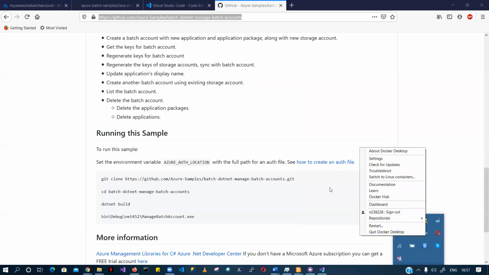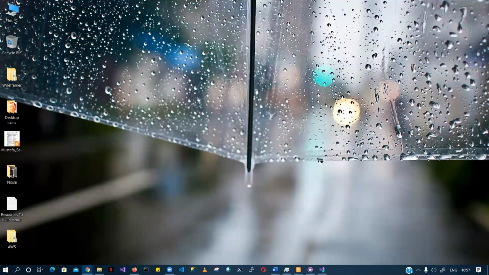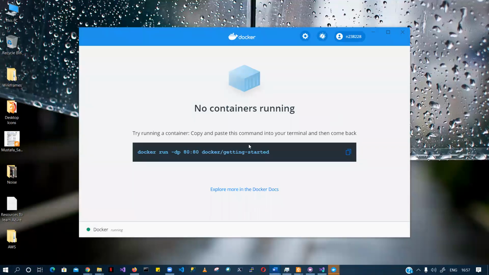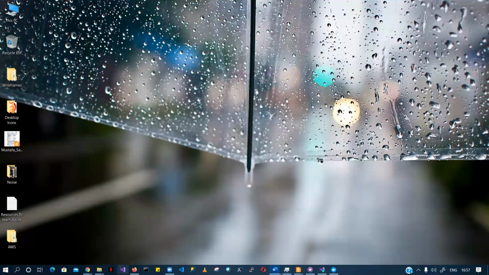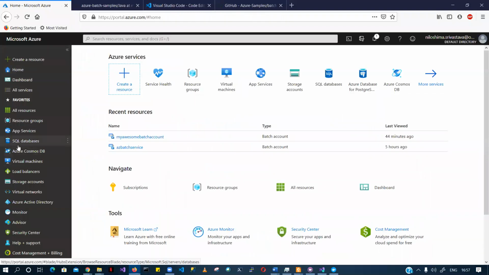Now I have this Docker Desktop which is already running on my machine. If I go ahead and click on dashboard, you'll be able to see how my Docker Desktop looks like. But that is not part of this syllabus, but since I want to give you a couple of assignments, before giving you assignments I would want to let you know how to create a container. So I'm quickly going